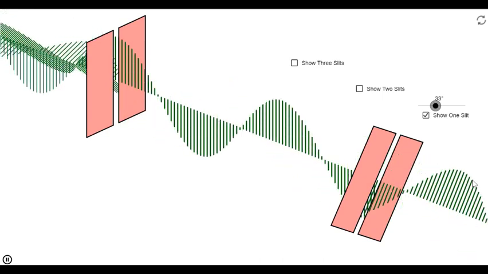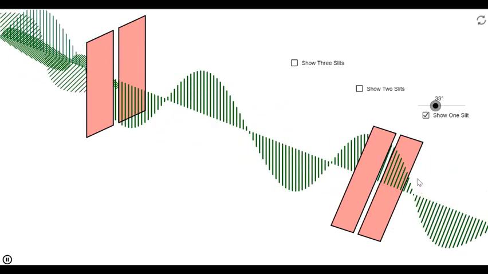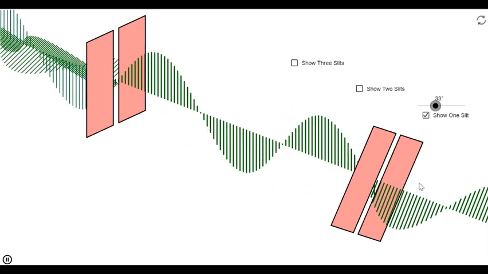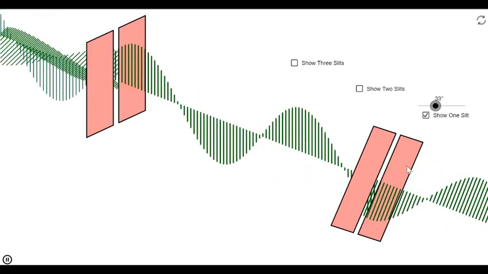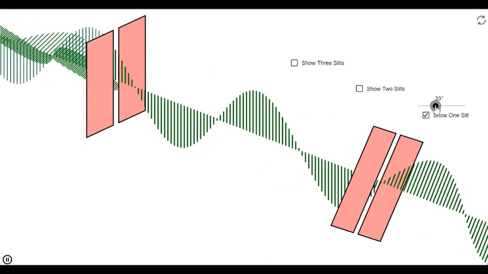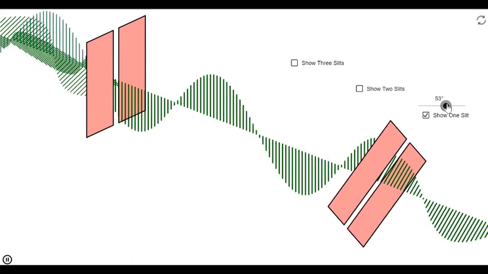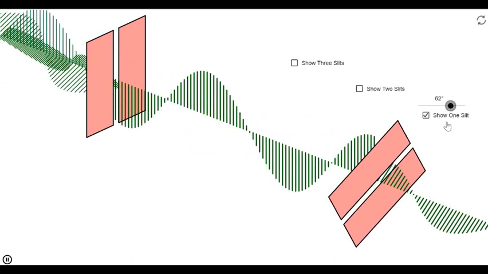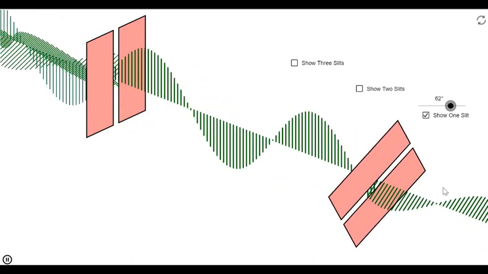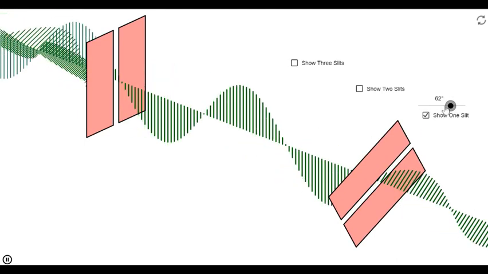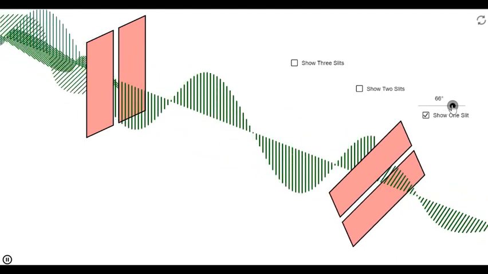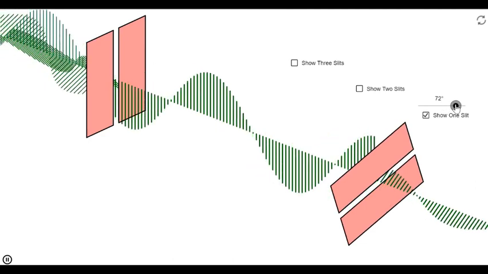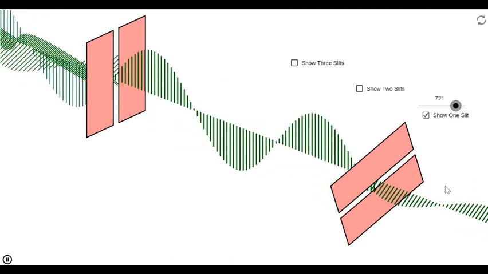No. So what you notice is that some amount of the light is being cut off. Now if I keep on rotating this analyzer, check the amplitude. What happens to the amplitude? It keeps on reducing. As I increase the angle further, the amplitude reduces.